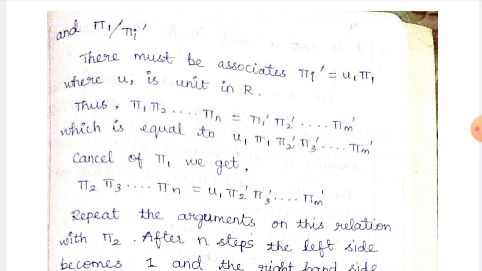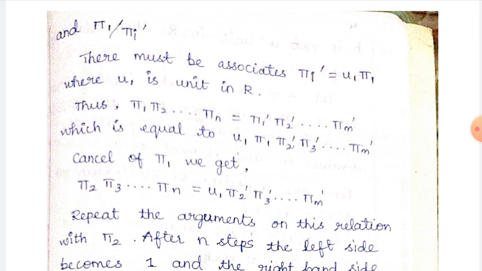Repeat the argument on this relation with π2, and you have to go for n steps. That means for the above step we cancelled π1. Similarly, π2' can be written as u2 π2, so instead of π2' we write u2 π2, and π2 will be cancelled. In the next step we get π3 π4 ... πn equal to u1 u2 π3' ... πm'. In the next step you can write π3' as u3 π3.